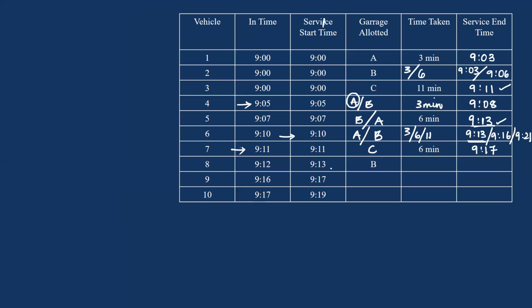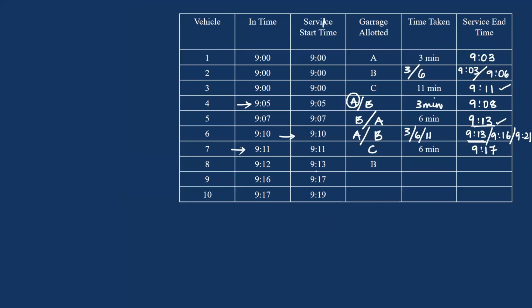Now B is free at 9:13. So either this could be B or this could also be B. But B is busy till 9:30, isn't it? He is busy till 9:13.